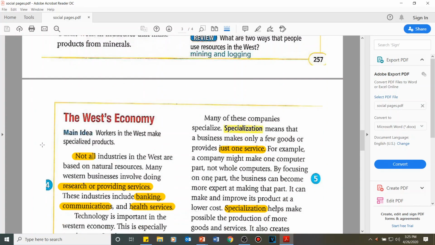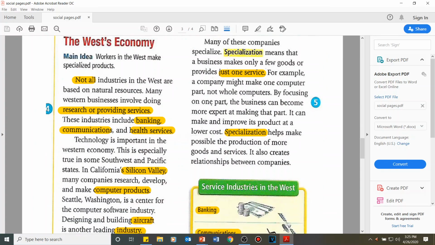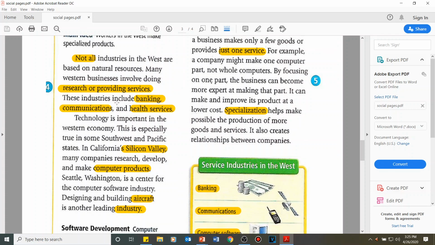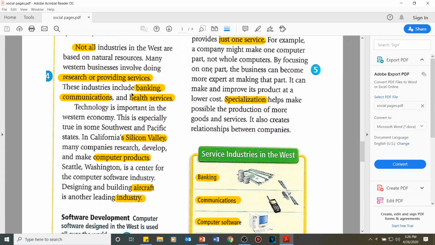So let's continue reading on the third page, the West economy. Main idea: workers in the West make specialized products. So not all industries in the West are based on natural resources. In the second page, we discussed companies and industries based on natural resources. Now, for this one, these following businesses are not based directly on natural resources. So they are not directly using natural resources. Many Western businesses involve doing research or providing services. These industries include banking, communications, and health services.